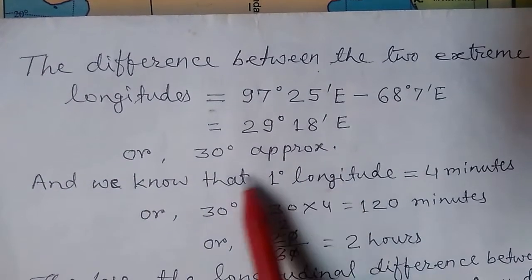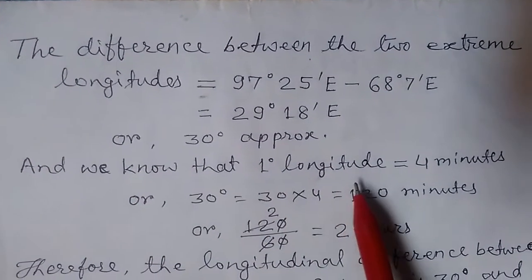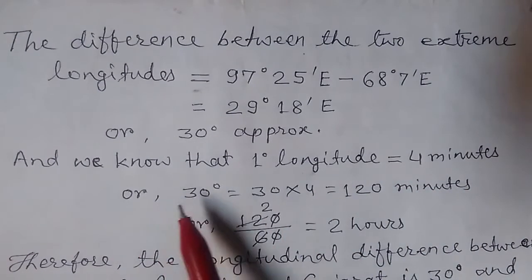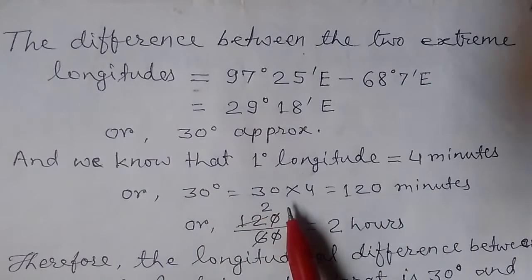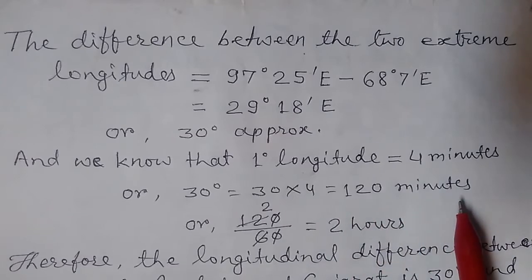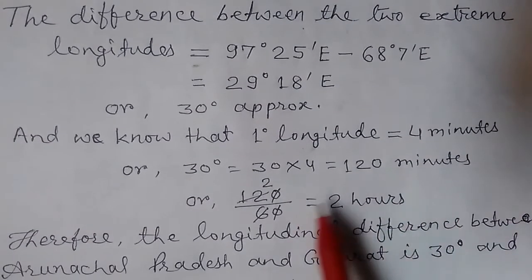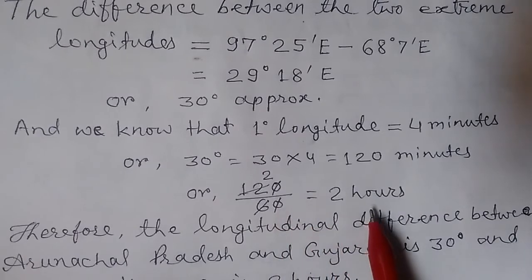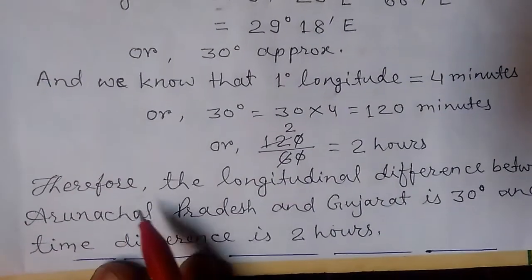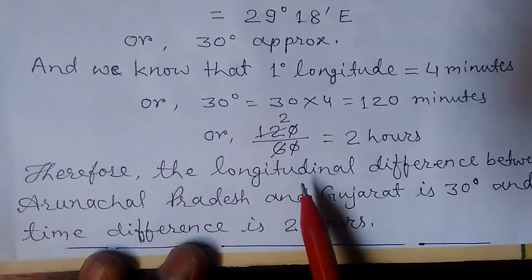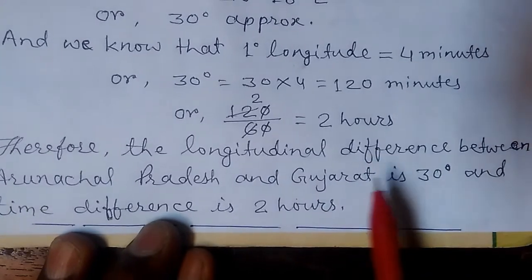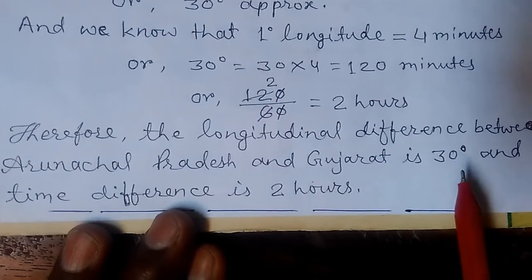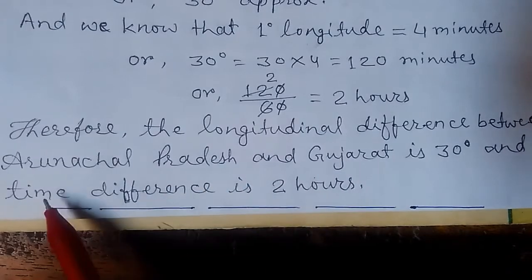And we know that 1 degree longitude is equal to 4 minutes, so 30 degree is equal to 30 into 4, which is 120 minutes, or 120 by 60 is equal to 2 hours. Therefore, the longitudinal difference between Arunachal Pradesh and Gujarat is 30 degree and the time difference is 2 hours.